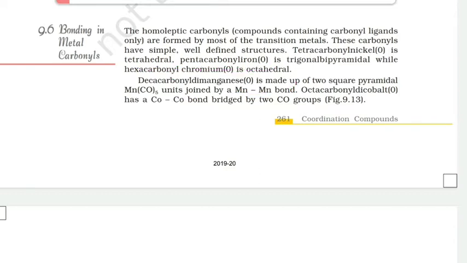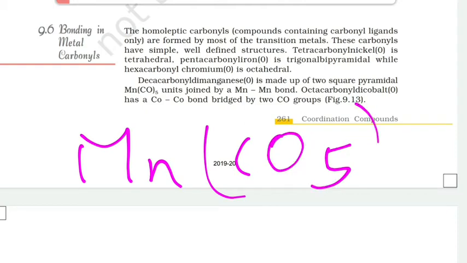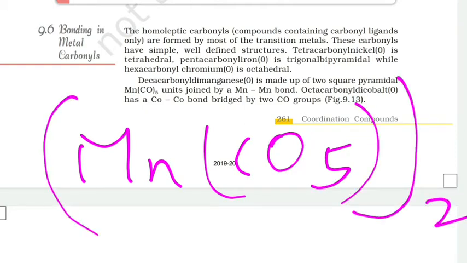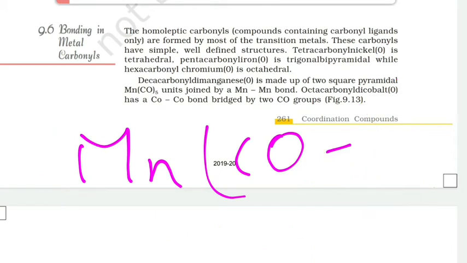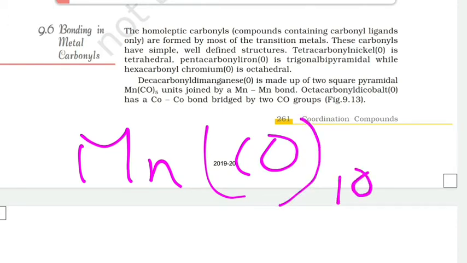In this, two Mn(CO)5 units are joined together by the Mn-Mn bond, and this bond is known as the metal-metal bonding.